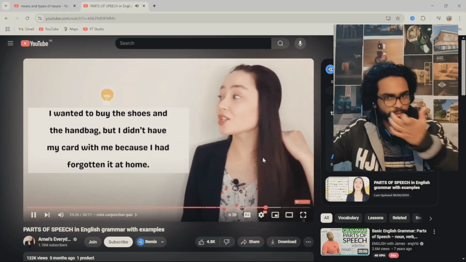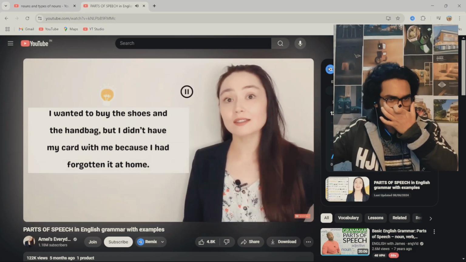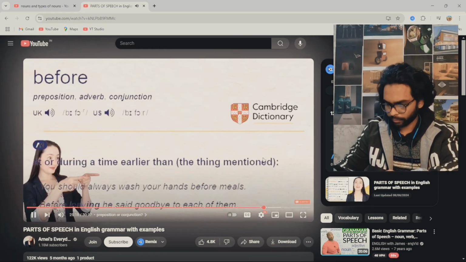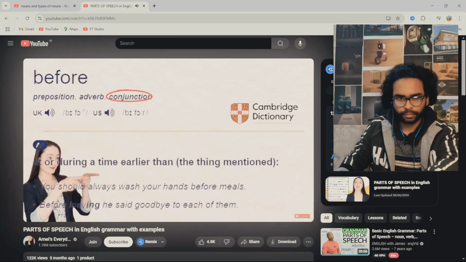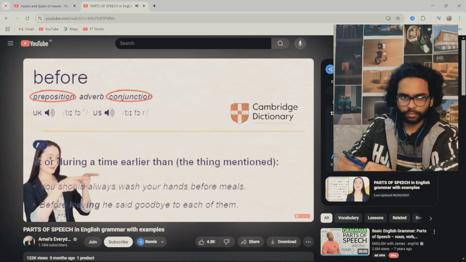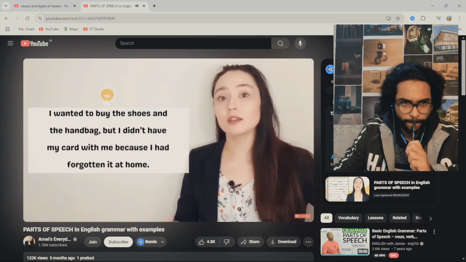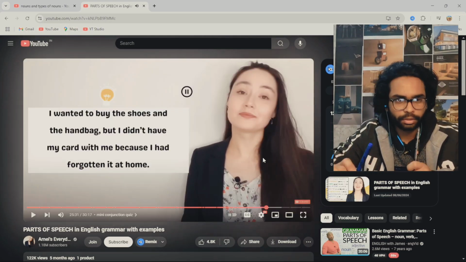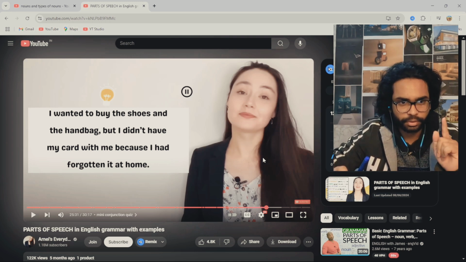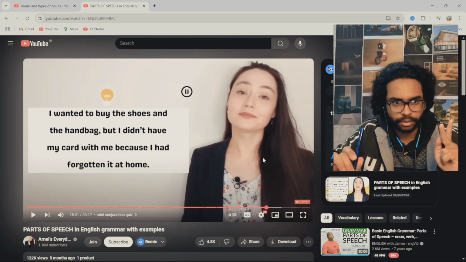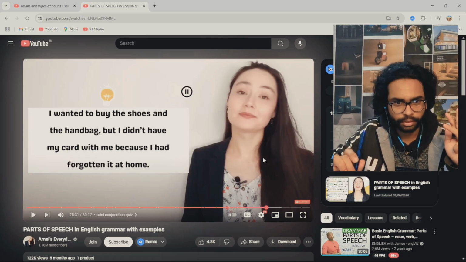How many conjunctions do you see in this sentence? I wanted to buy the shoes and the handbag, the first one, but with the second one I did not have my card with me because I had forgotten it at home.